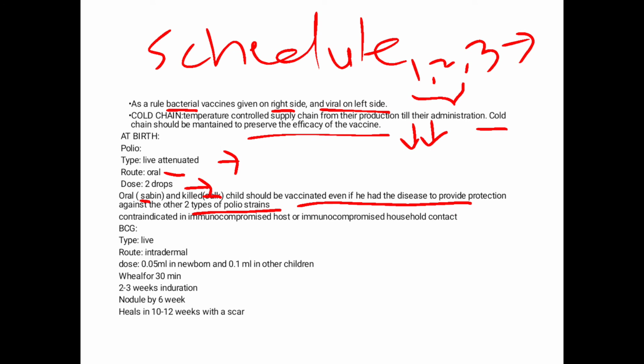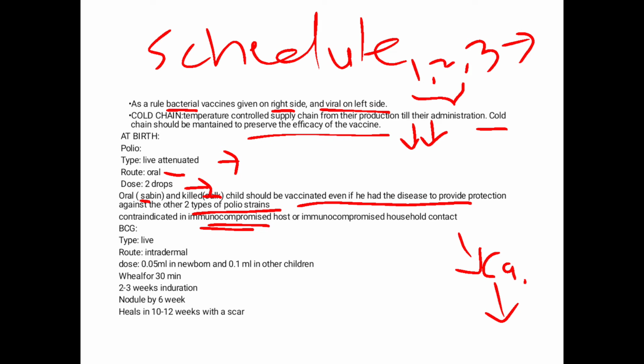Since it's a live vaccine, it's contraindicated in immunocompromised hosts. For instance, the child has reduced immunity or AIDS, or the child has an immunocompromised household contact, like the child is living with a patient who has cancer or other decreased immunity. The other one is BCG.